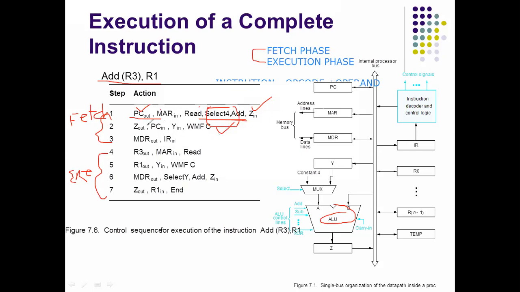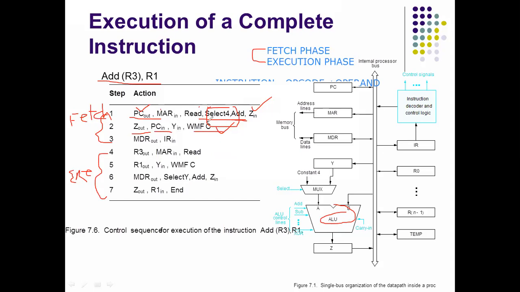That means Z out: whatever data is in Z is moved into the PC. When is it moved? Only after the memory function is complete.